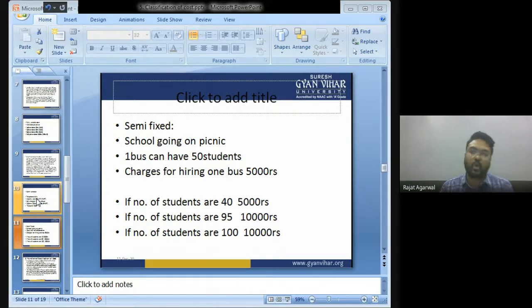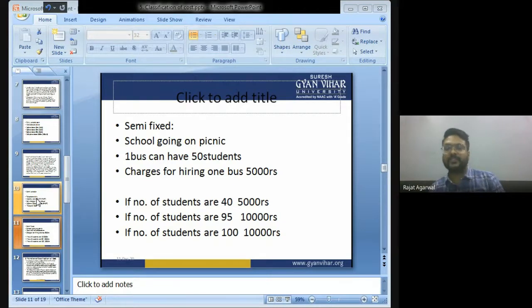one school wants to go on a picnic. They hire buses who will take the students on the picnic. One bus will charge rupees 5,000, and in one bus there can be 50 students. For taking the children on the picnic, the school hires a bus. The bus will charge rupees 5,000 per bus. If you hire one bus, they will charge 5,000.